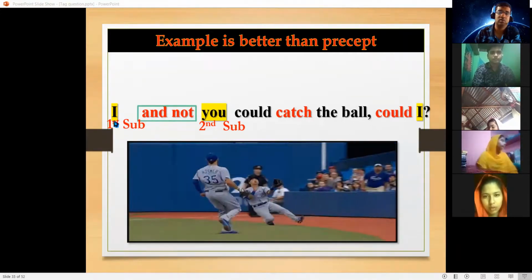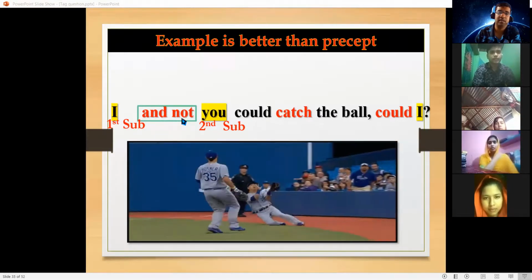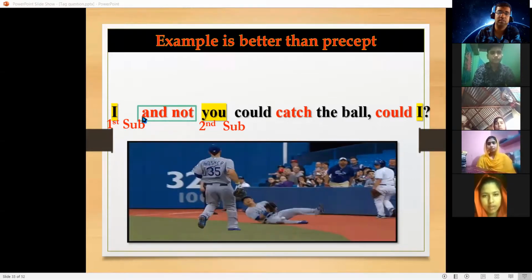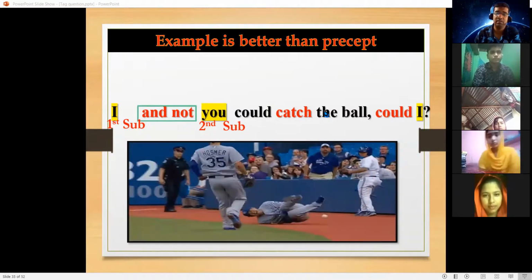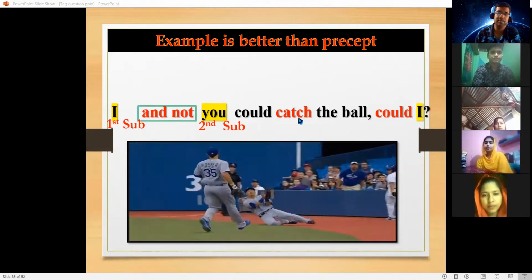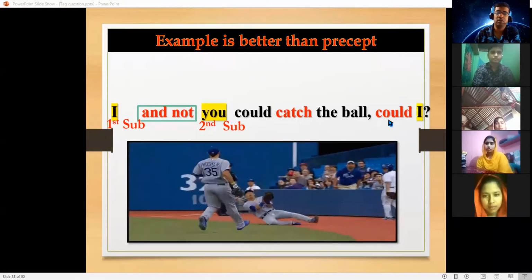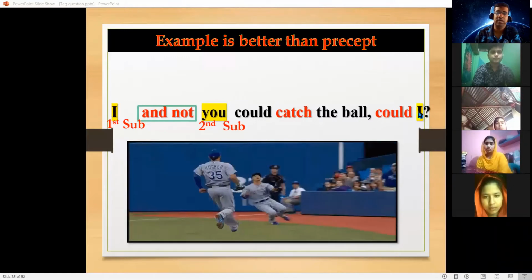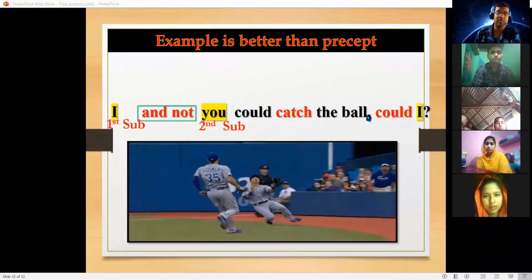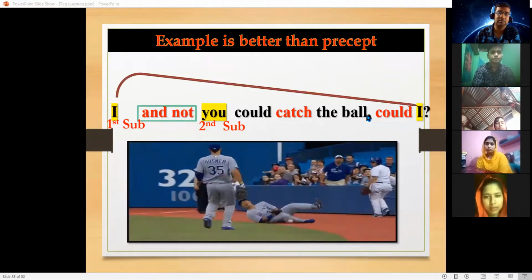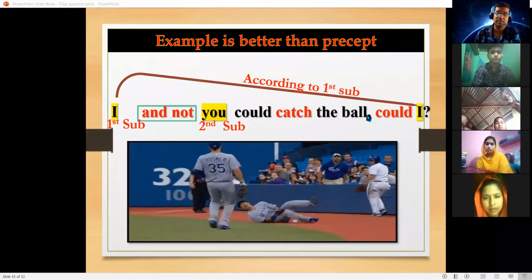"Could." Good. The statement is negative, right? Because here we find "not," so the statement is negative. The tag would be positive. Then "could" is the auxiliary verb, and "I" is the first subject, not "you." So according to the first subject, we use the subject or pronoun.